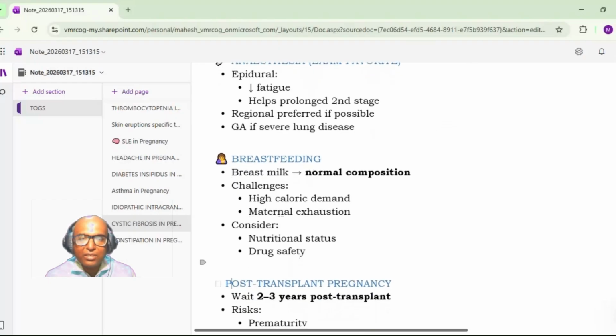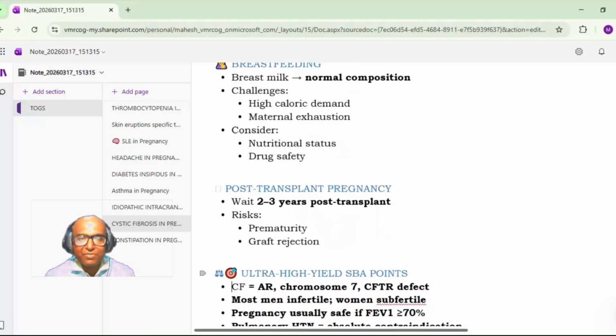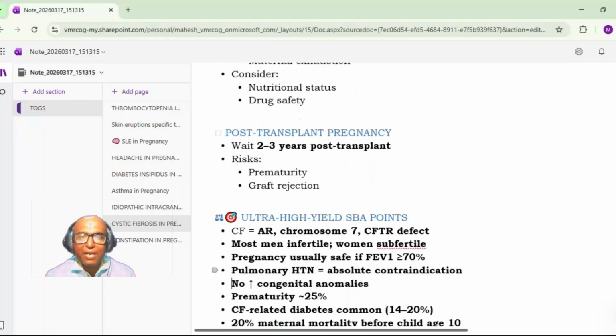Breastfeeding per se is not contraindicated, but there may be high caloric demand and maternal exhaustion. The composition of the breast milk is normal, and we have to take into account the nutritional status and drug safety while breastfeeding. Then post transplant pregnancy, you have to wait for 2 to 3 years for the pregnancy. There is a risk of prematurity and graft rejection.